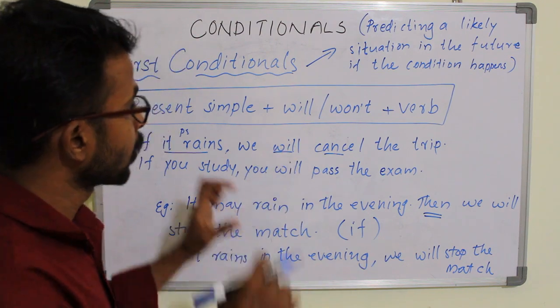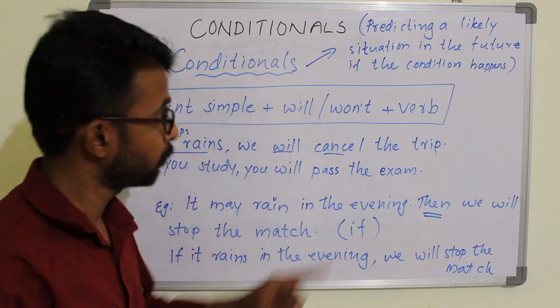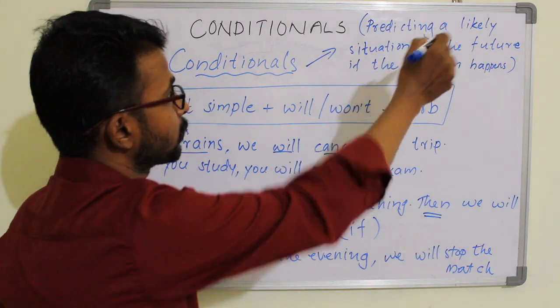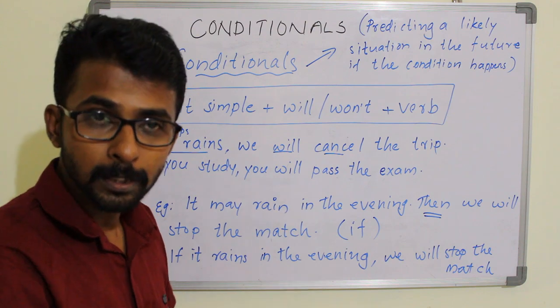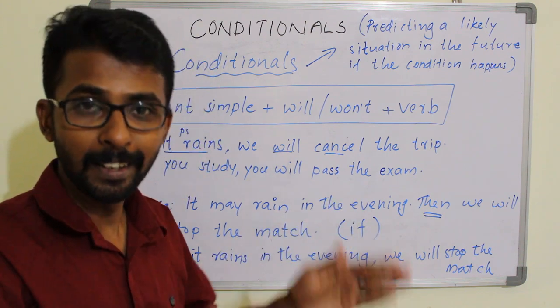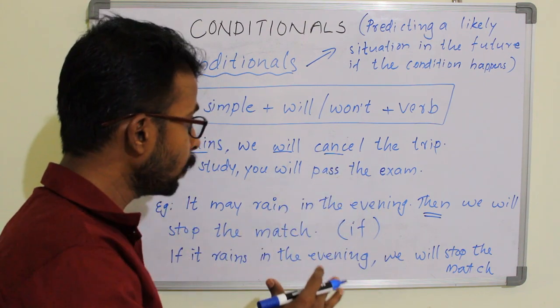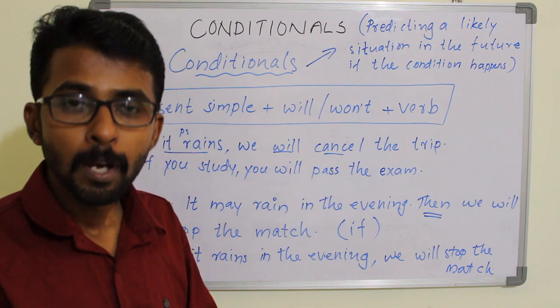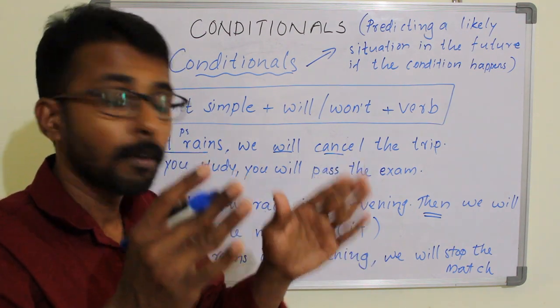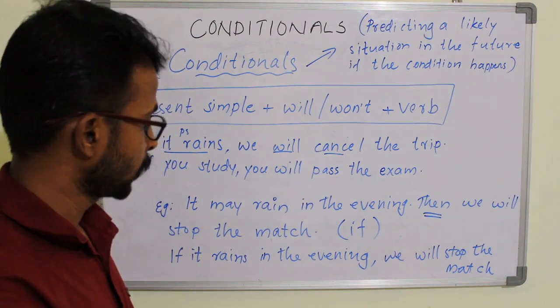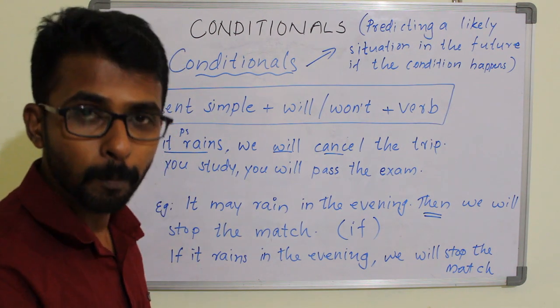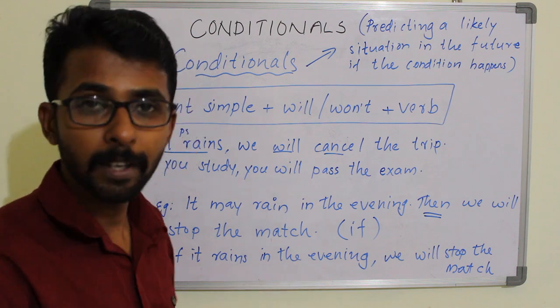But pause the video, note down all these matters including this format also. Please practice. Practice is the only way to master English grammar. I am trying to give you the maximum possible explanation in a simplified way. So hope you all understood and have a great learning.